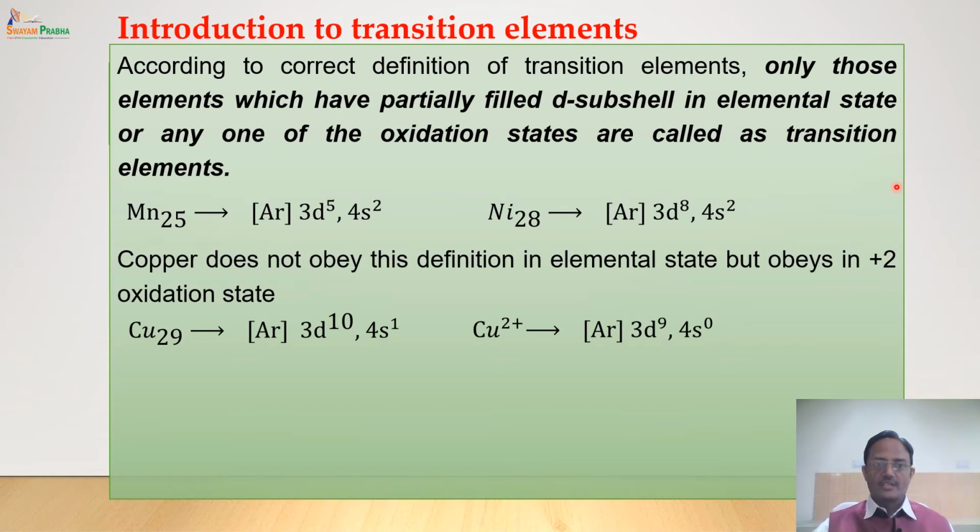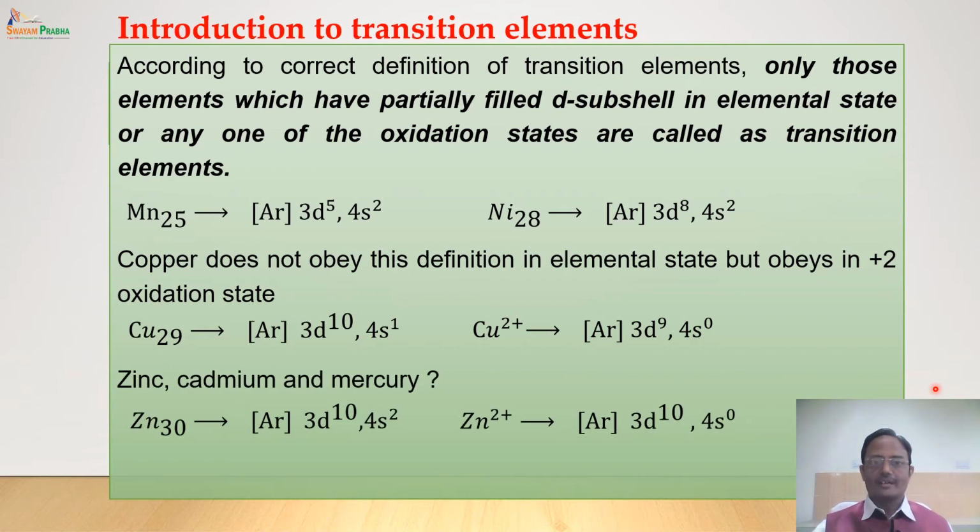Now the question is, is copper a member of the transition series? If we see the electronic configuration, it has 3d10 configuration. Now 3d10 is not partially filled, but one of the oxidation states of copper is copper 2+ with 9 electrons in the d subshell, meaning that it is a partially filled d subshell in one of the oxidation states of copper. So definitely copper belongs to the transition series.